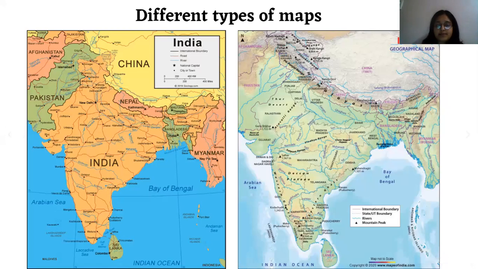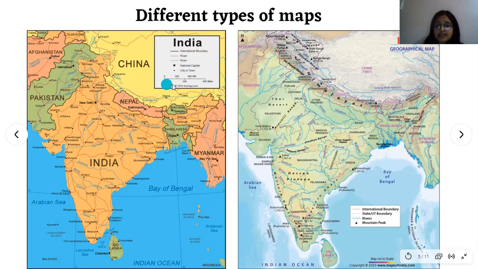Different types of maps. Here there are two maps that you can see on the screen. Both the maps are of India, our country. Both the maps are of the same country, but they both look very different. See what is the difference? This one shows us roads, international boundaries, rivers, national capital, city or town, all of this. This part is called the legend. We studied now what a legend is. So this part is a legend.